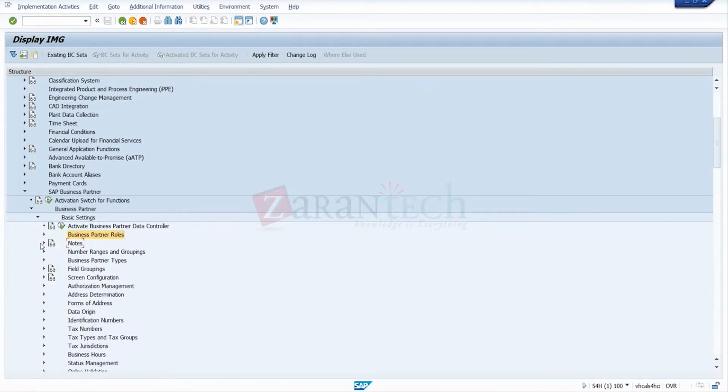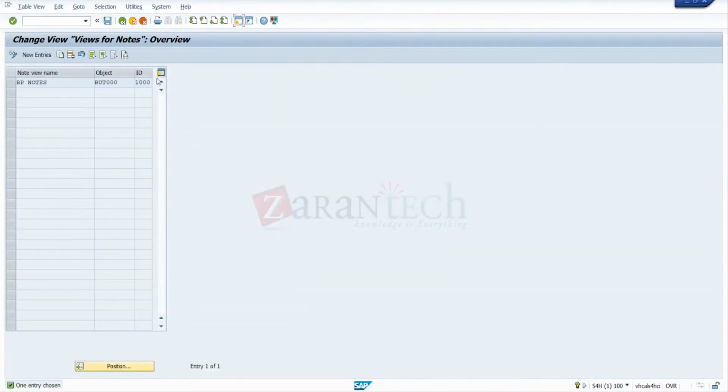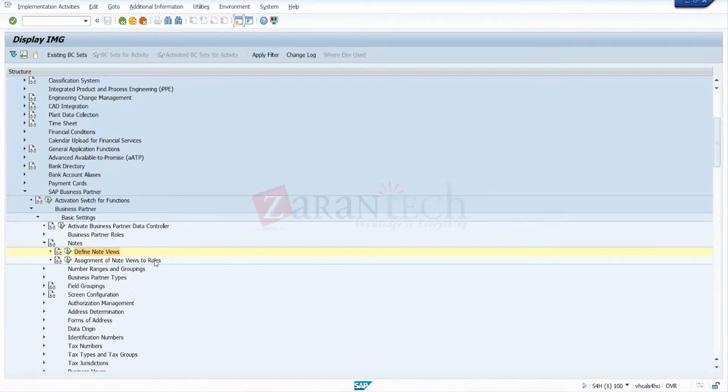Okay, so now this notes part. Again, we can define notes and make the view here. I'll show this later. There are some technical glitches there. This notes and one more thing, the screen configuration, these two things I'll show in the coming class. I'm skipping this now. This notes is a technical glitch in the server, and I have to check with the vendor. So the notes view and screen configuration will come later.